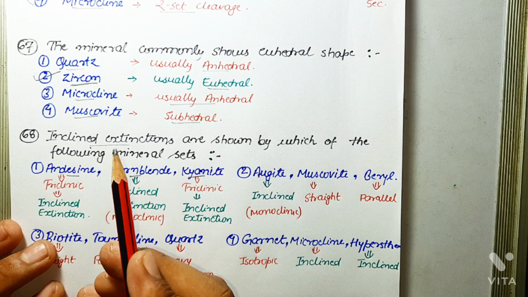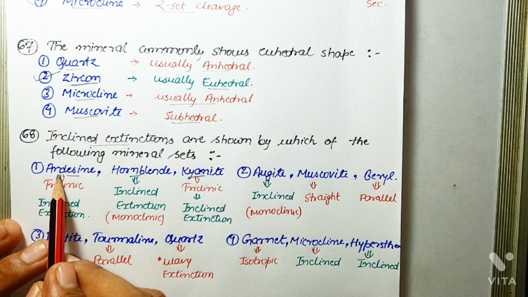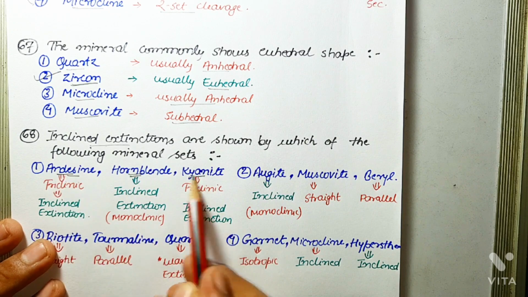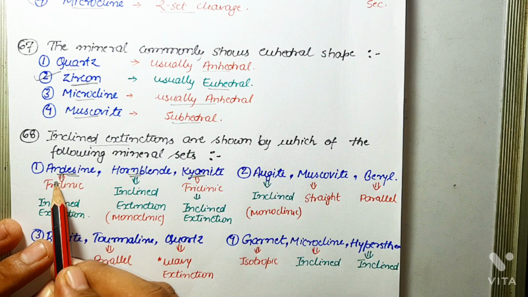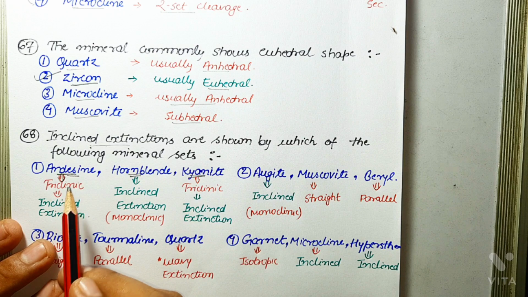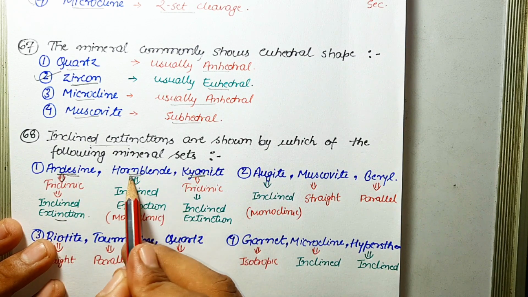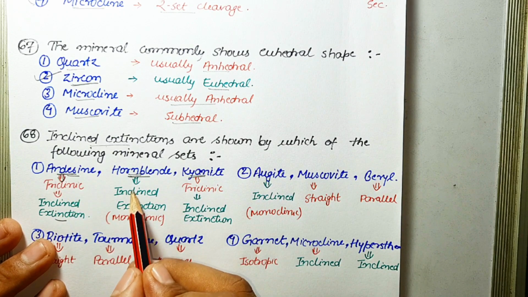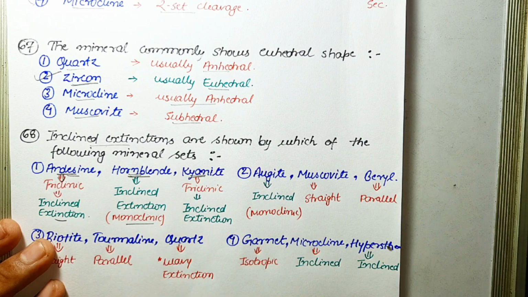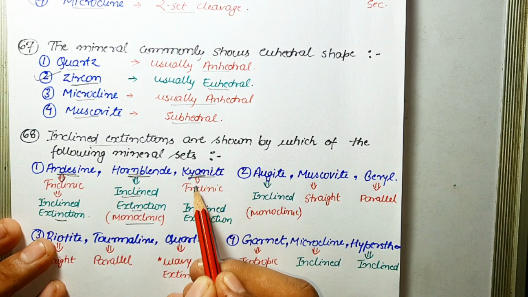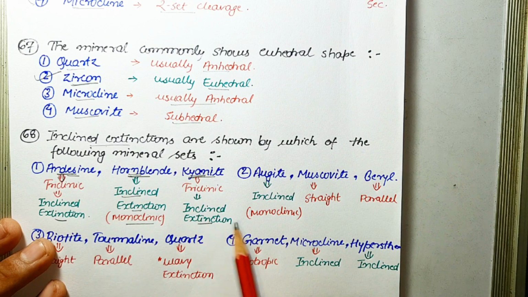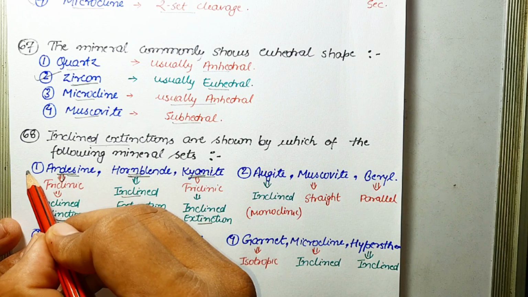inclined extinction. Okay, so the first option is andesine, hornblende and kyanite. Andesine, you know, is a plagioclase mineral and crystallizes in triclinic crystal system. As it crystallizes in triclinic system, it shows inclined extinction. Hornblende belongs to amphibole family and it shows inclined extinction, though it is monoclinic, but it belongs to amphibole family, that's why it shows inclined extinction. Next is kyanite, which crystallizes in triclinic crystal system and it shows inclined extinction. The first set is the one in which all these three minerals show inclined extinction, so the correct answer is option 1.